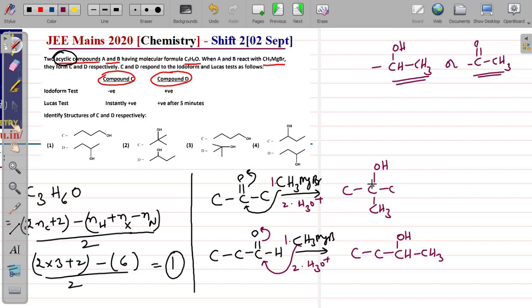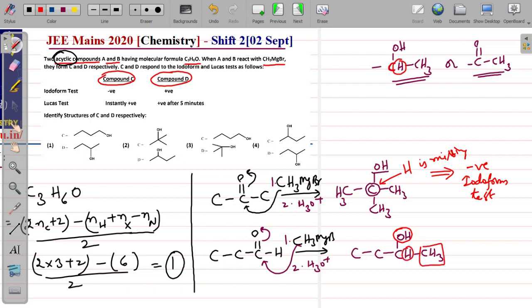Now here, although there is an OH group attached to the carbon, and there are adjacent CH3 groups, in fact 3 CH3 groups, what is lacking here is the hydrogen which is required. OH and H should be attached to the carbon where the methyl group is also attached. Now OH is there, the methyl group is there, but H is missing here. So it will not give the iodoform test, a negative iodoform test. Whereas here OH is there, H is there, and the methyl group is also attached to the carbon, so this will give a positive iodoform test.